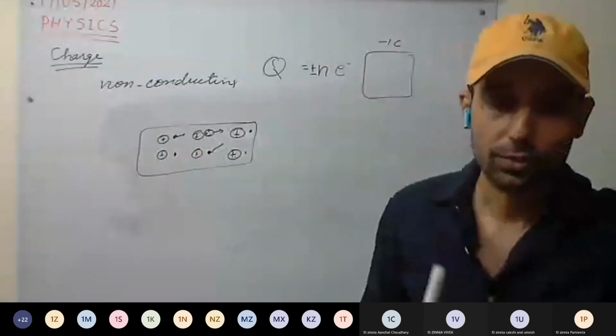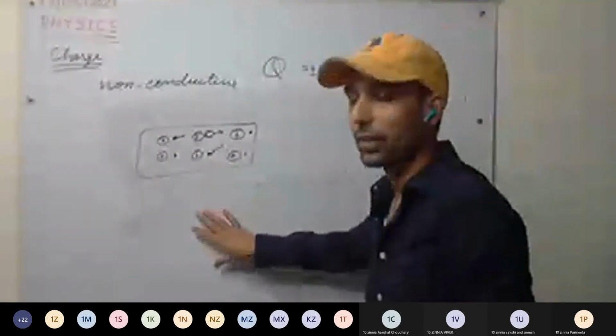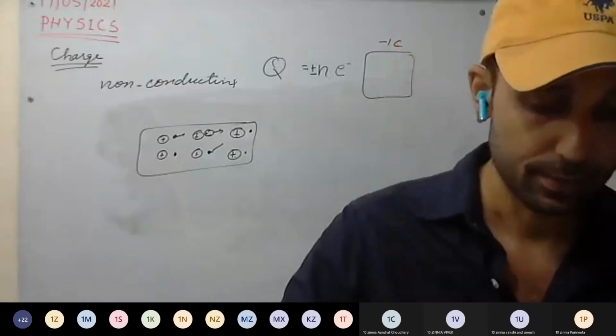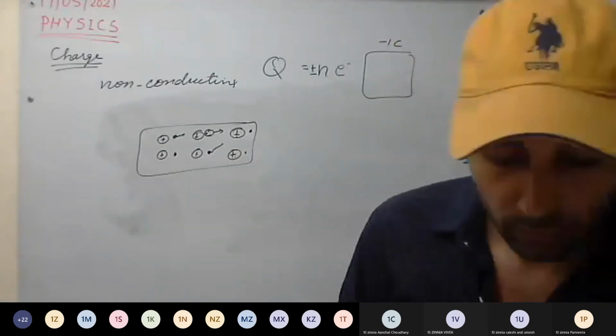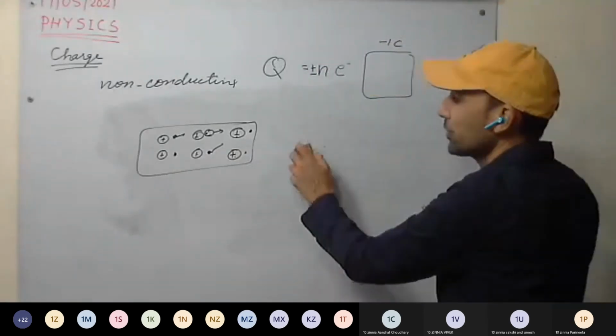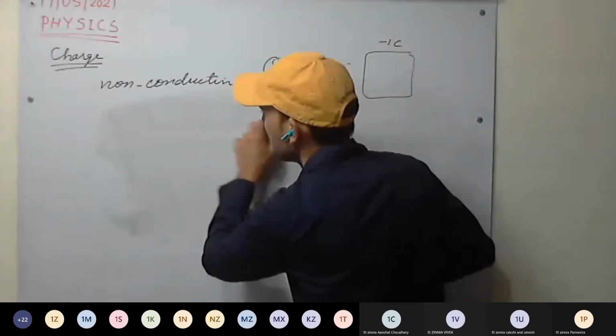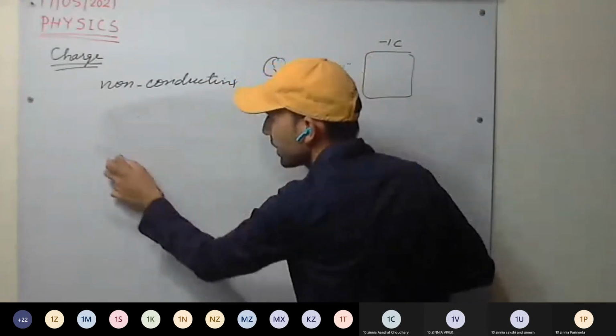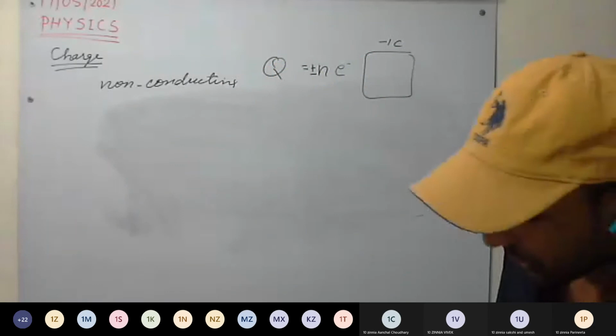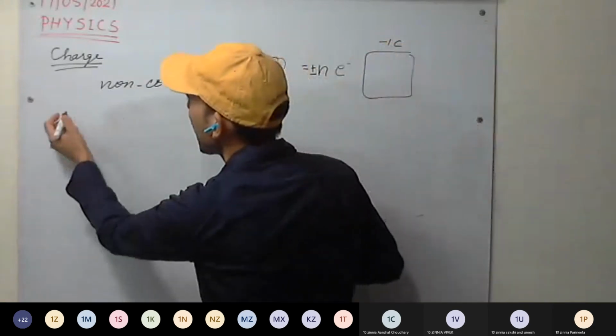Moreover, we will discuss this more in detail when we discuss resistance. Now we discuss current. Charge we have discussed. Now current is the rate of flow of charge. At what rate is the charge flowing?